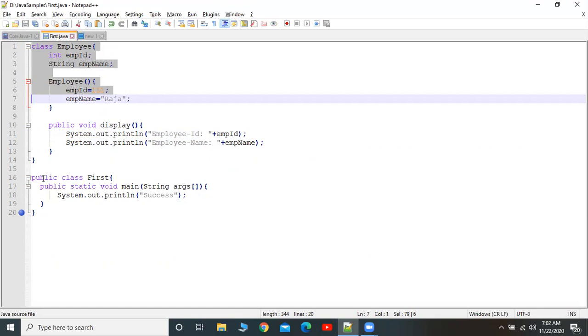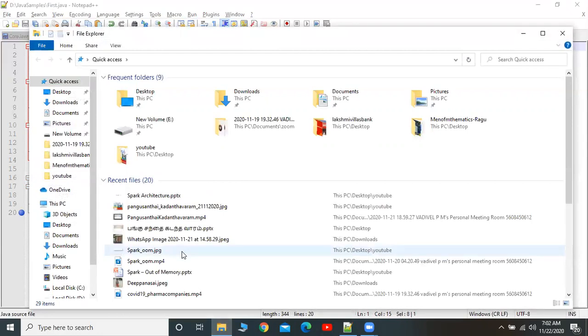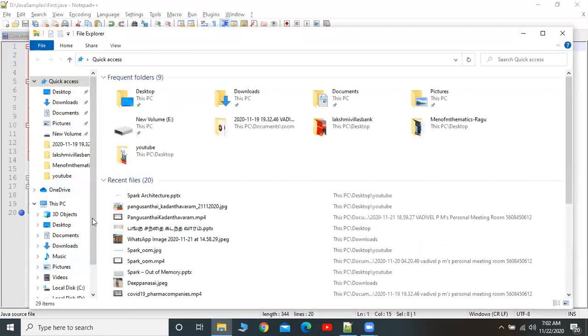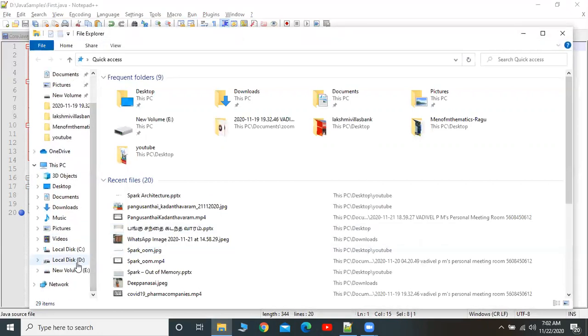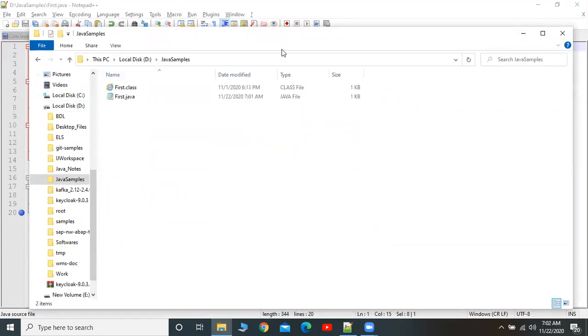Here, first.java is my main class. Inside the same file I have another class called Employee. I'm going to compile this one using the Java compiler. It is saved under the Java sample directory, in the D directory. I'm going inside the directory where I have saved my first.java file.